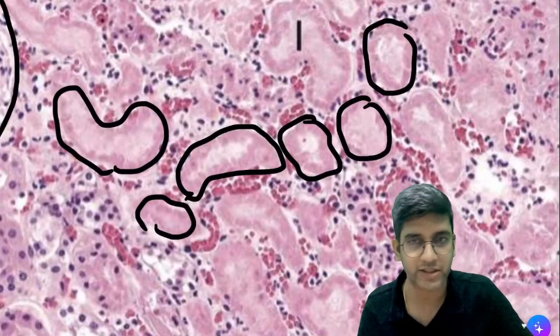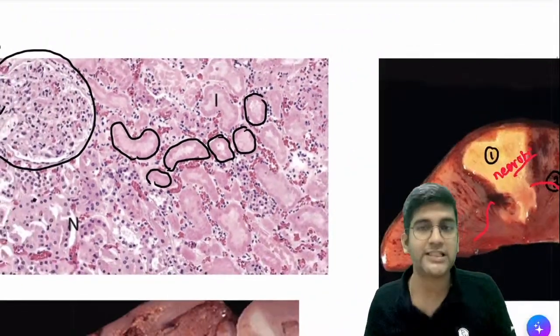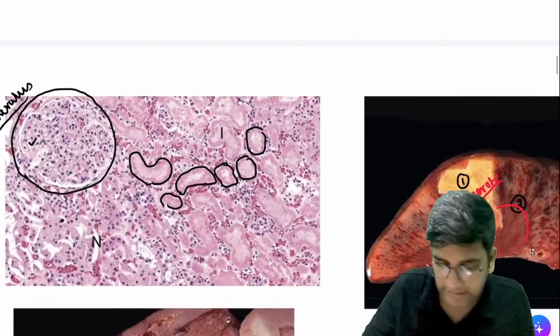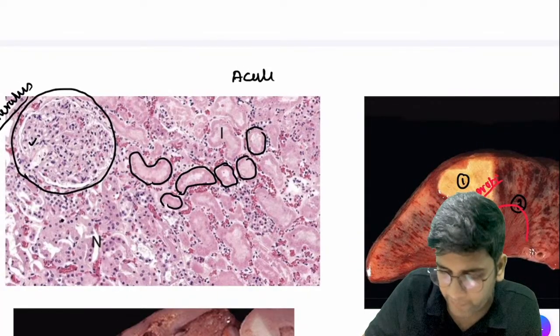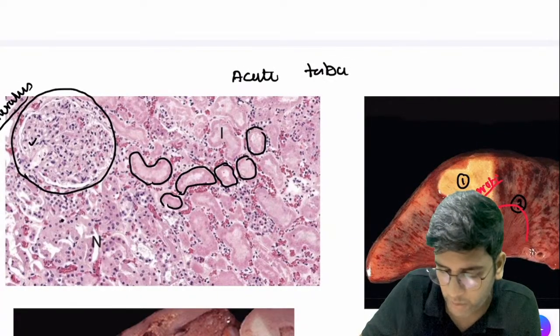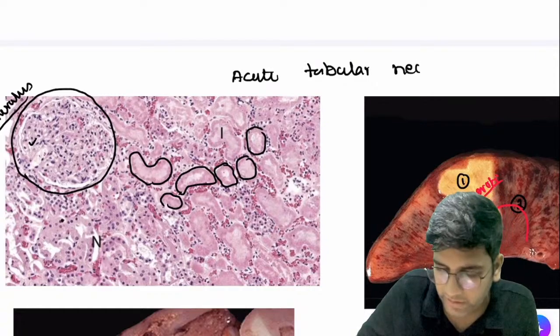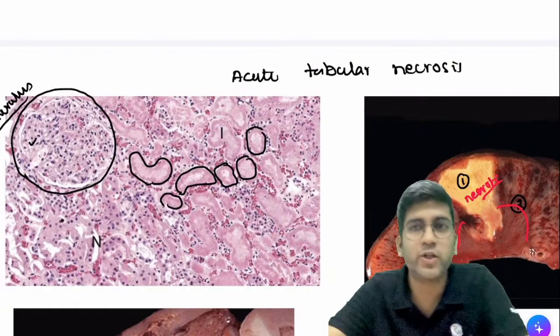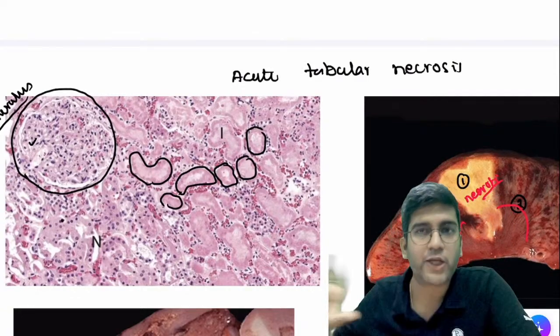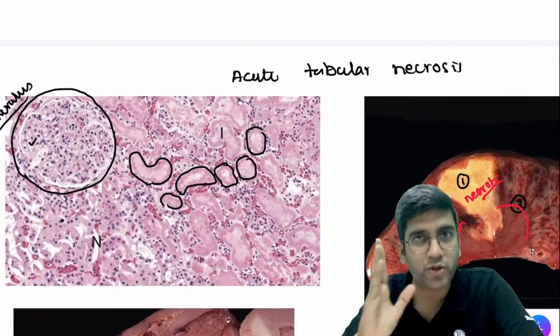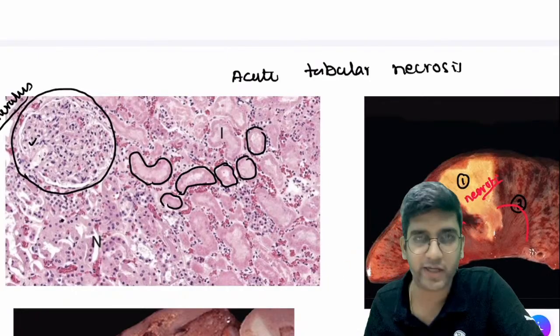So we call them ghost cells, right? That's all. So perfect. This is a coagulative necrosis, right? This condition is an acute tubular necrosis. We'll read more about them when we come to the kidney chapter or when you go to your medicine. This is how acute tubular necrosis looks like. The acute tubule is undergoing necrosis, acute tubular necrosis, right?